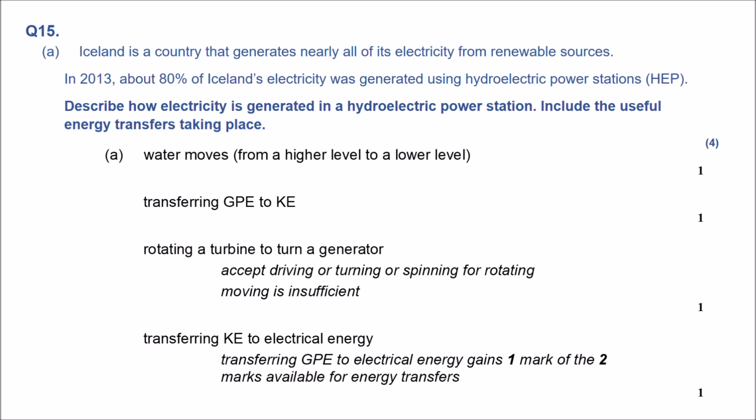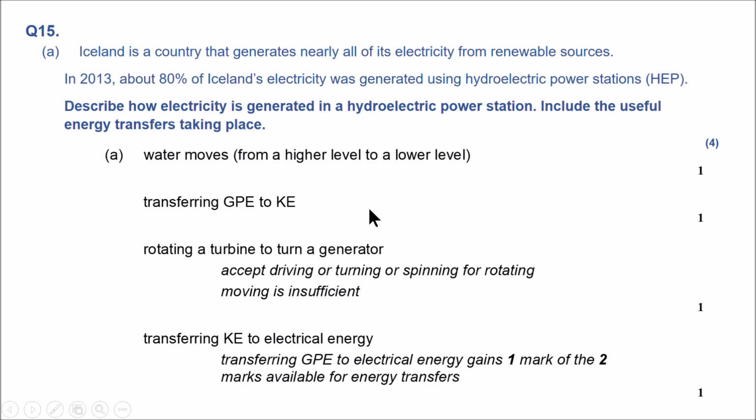When a dam is built in front of a river, they store the water behind it to gain gravitational potential energy. So when the water from above is released, the GPE is turned into kinetic energy, which will rotate a turbine to turn a generator, and that kinetic energy is then transferred to electrical energy.